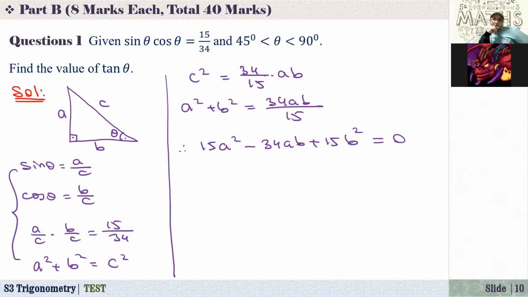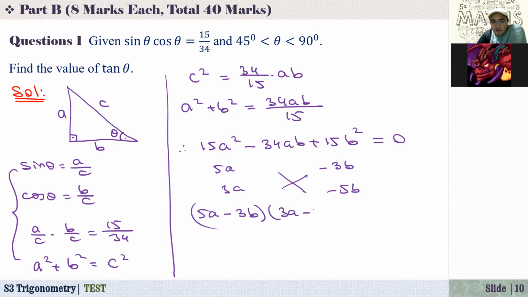Okay, so now we have to solve this equation so that we can find its ratio. How can we do that? Actually, 15 and 15, we have to factorize it. 15, 15 doesn't work. How about 5A and 3A? It works, I think. Here we have 3B and 5B. This is minus, minus. If you cross multiply, minus 25AB minus 9AB, that's equal to 34AB. So we can factorize it as 5A minus 3B times 3A minus 5B is equal to 0.